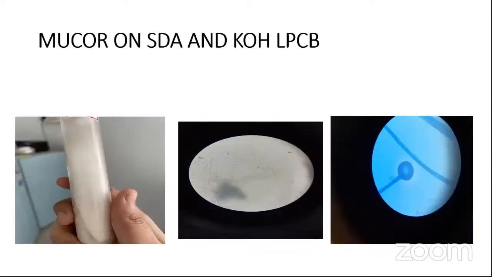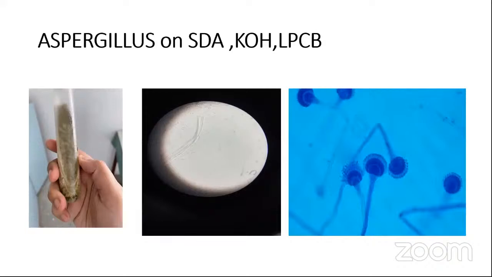This is the picture which shows Mucor, which is having the cotton candy-like appearance on the SDA with the broad branching aseptate hyphae on the KOH, and sporangiophore on the LPCB. This is also showing Aspergillus with velvety, smoky green to yellow color on the SDA with broad branching septate hyphae on the KOH, and having a conidiophore with conidia and vesicle phialides covering the total vesicle on the LPCB.